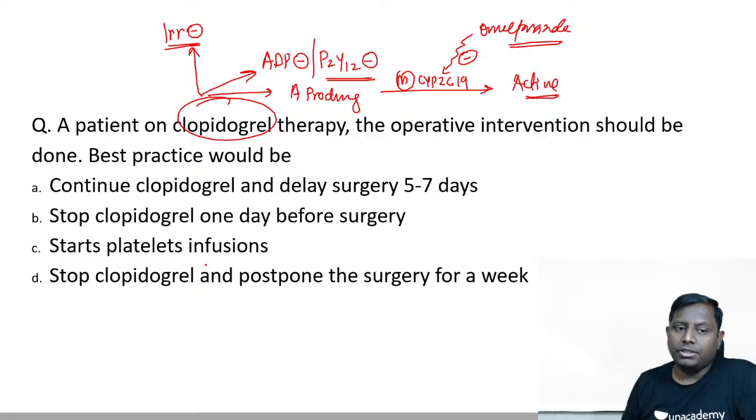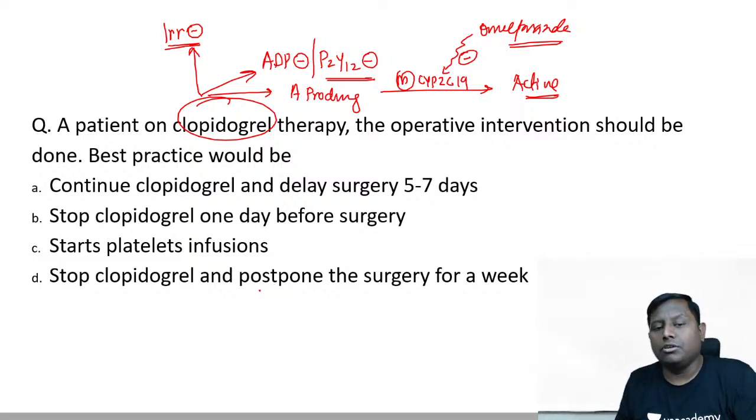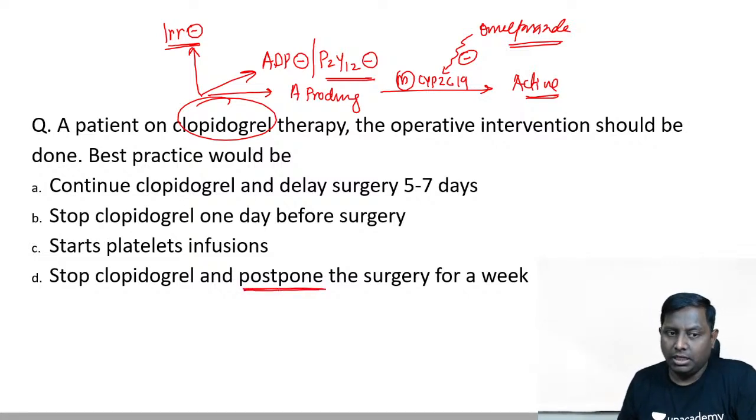And if it's an elective surgery, then we try to stop and shift the patient to a safer or shorter-acting antiplatelet, and then we postpone or reschedule the surgery after a week. So the best choice that I would go ahead with is D here. Most of you have got this correct.